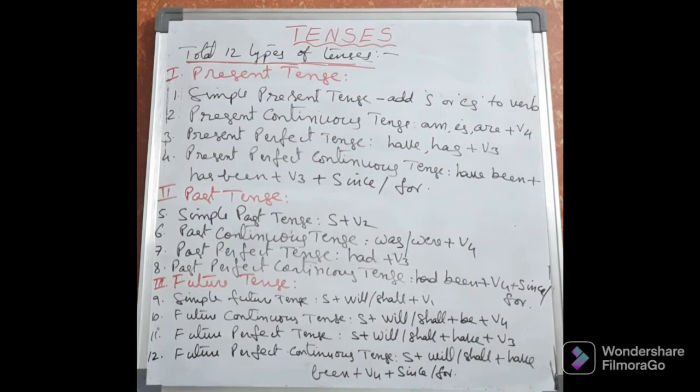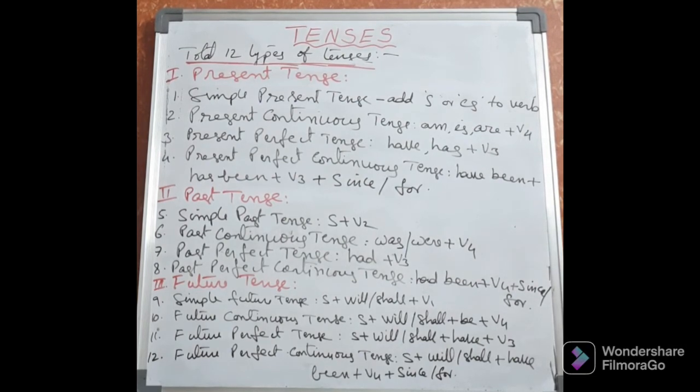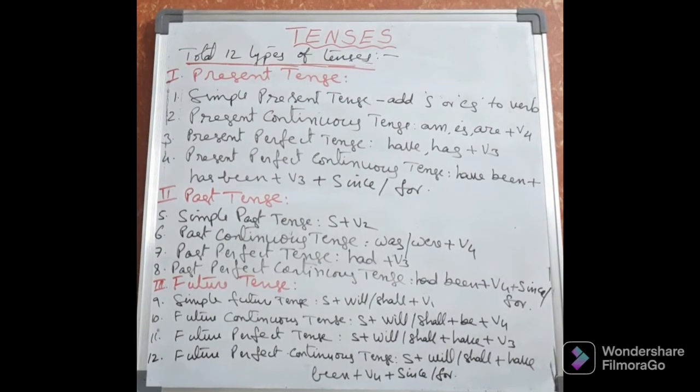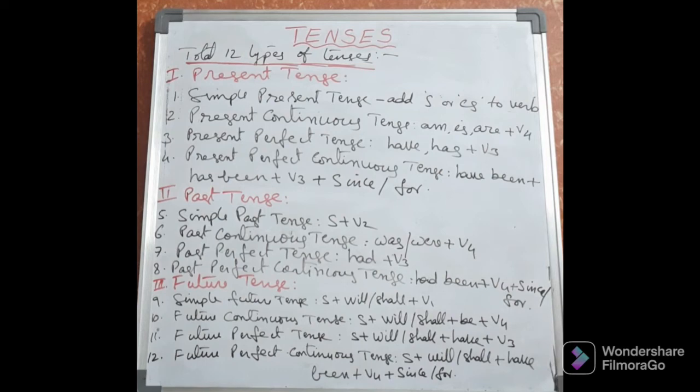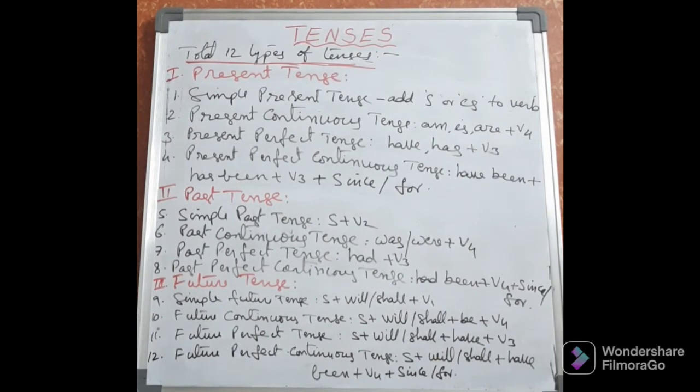So, in future perfect tense, along with the subject, will or shall, you have to take, as it is indicating future tense. And for indicating perfect tense, you take have. Plus, in perfect tense, we have to take the verb 3. Means in all sentences, we must have verb forms.